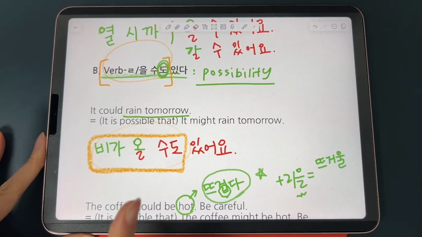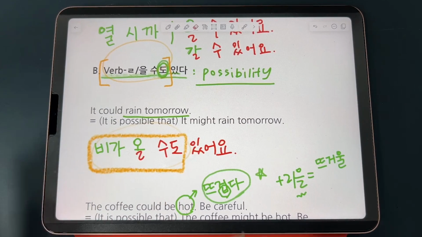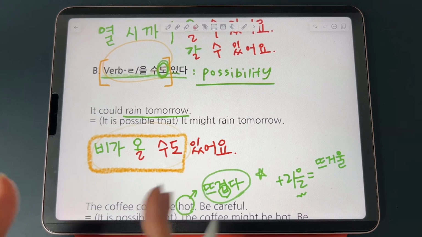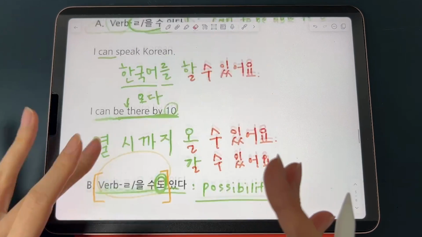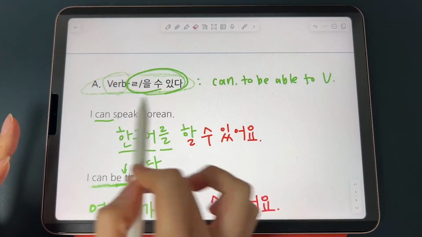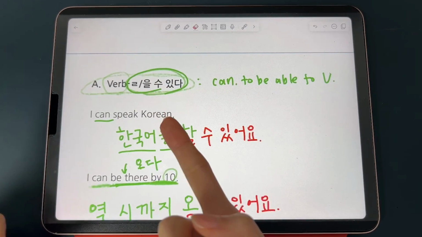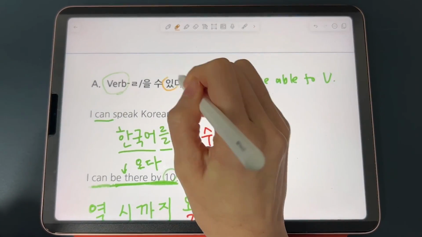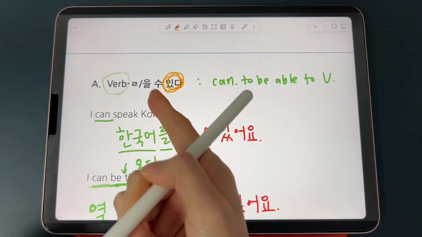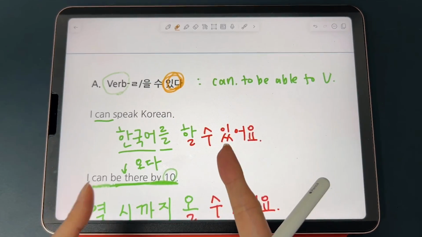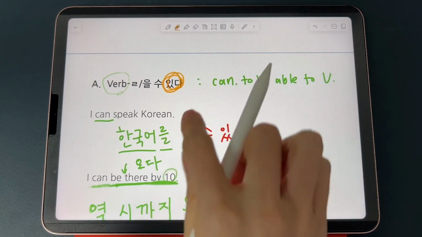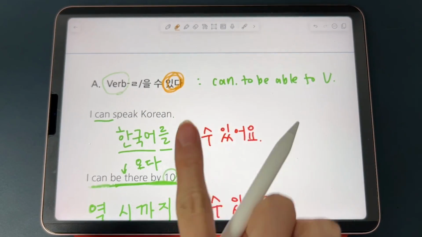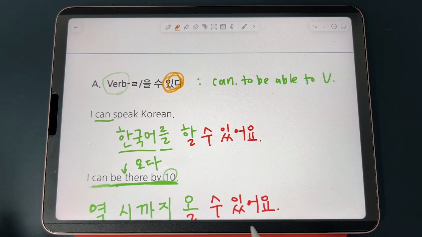And also, guys, please don't misunderstand. Not every expression with 있어요 can have it removed. So for example, in the case of 을 수 있다 expression, the one that we learned earlier, you must never omit 있다. You must never omit 있다 because without it, the meaning becomes unclear. So please remember that removing 있다 part doesn't work for every single expression.